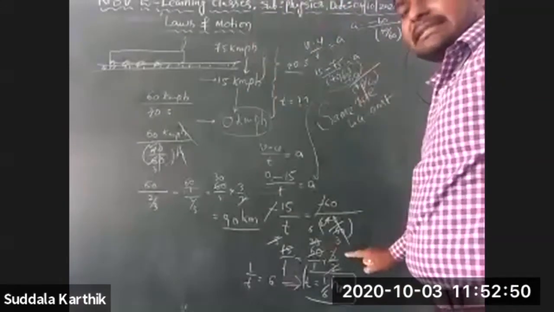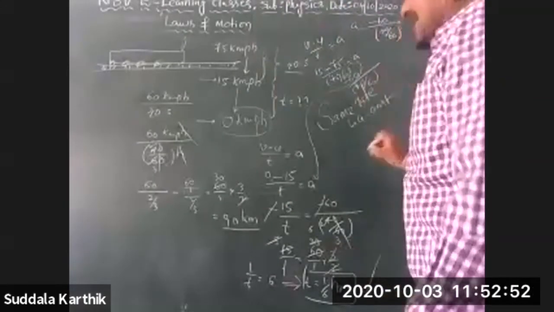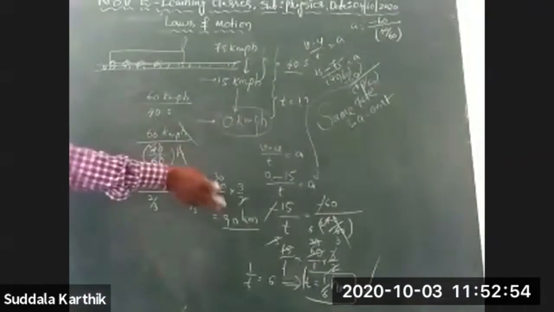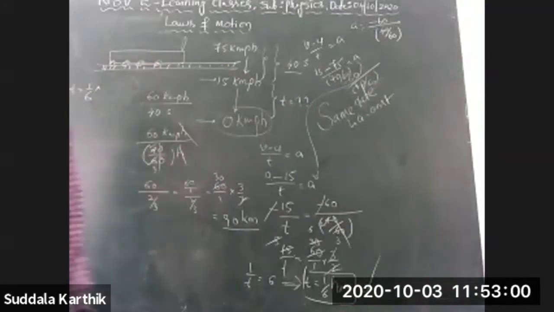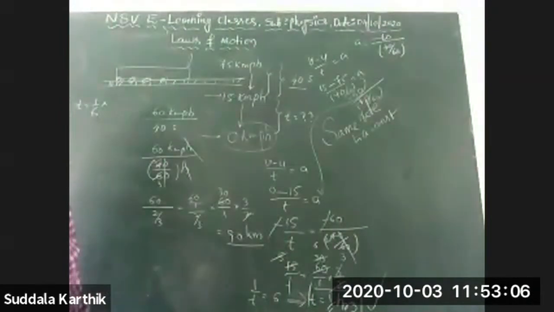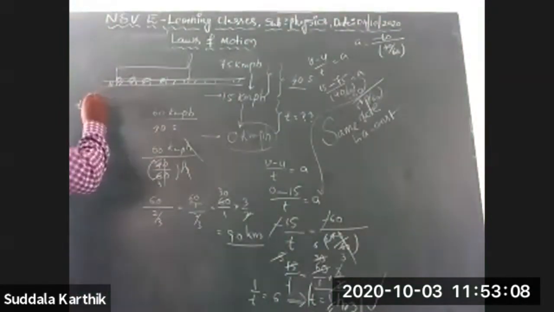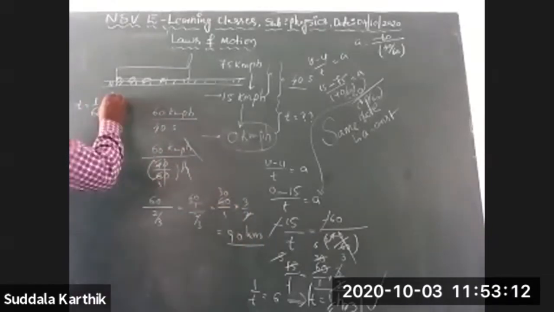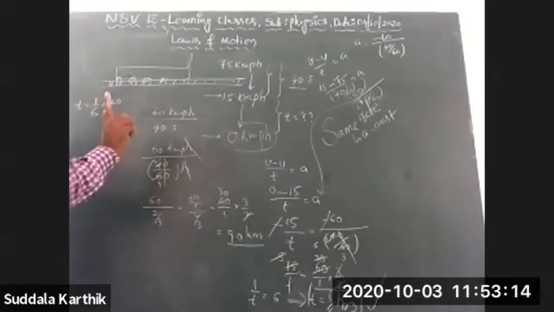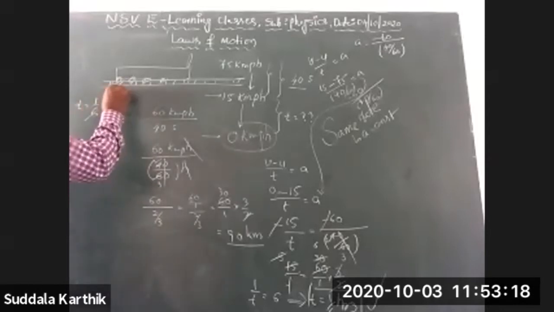So I got this 1 by 6 hours. I am just writing it here because it is not visible. So t is equal to 1 by 6 hours. But the options are in what? Options are in seconds. Then how can we calculate? 1 by 6 into... tell me in seconds, that's why into 16. In 1 hour, how many seconds? 60 seconds are there.